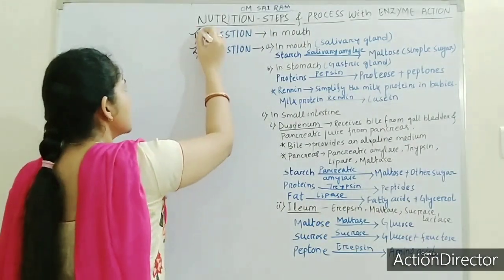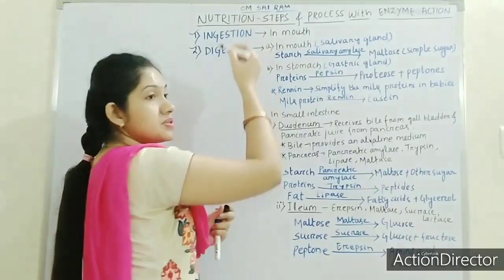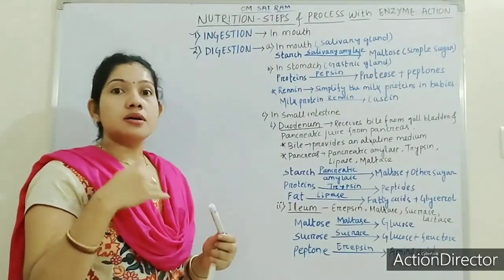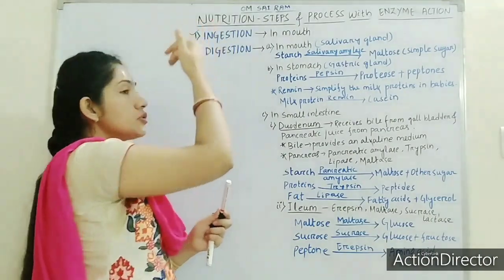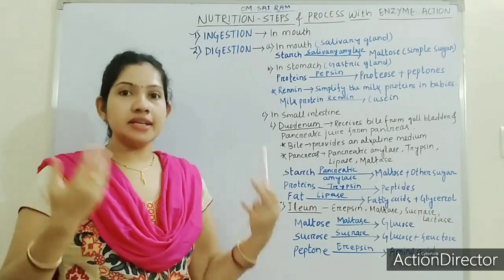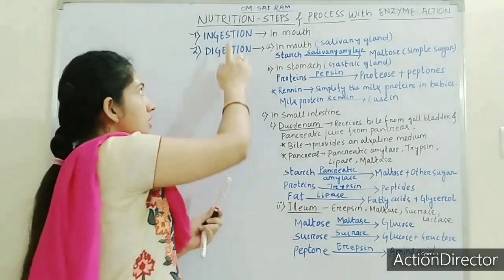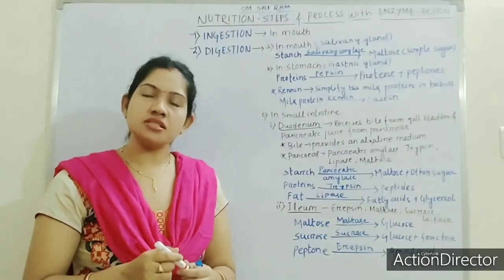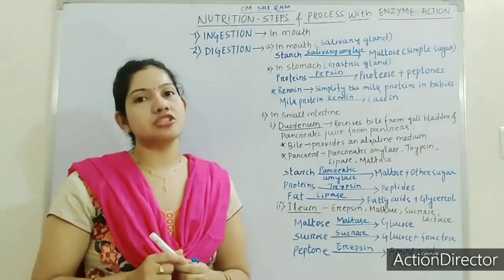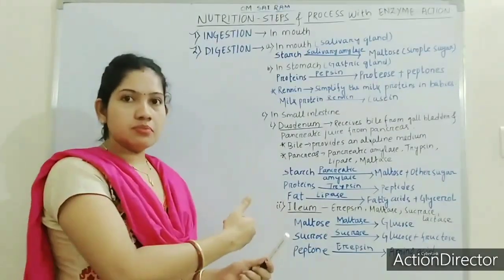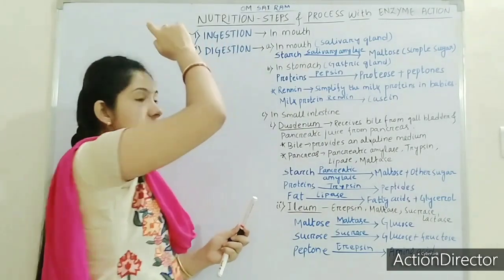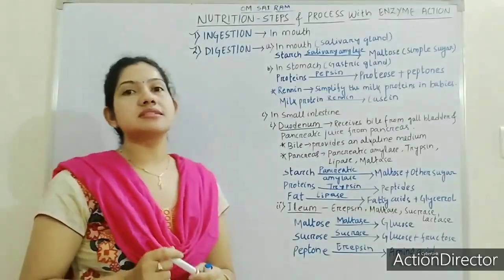Next, digestion. After ingestion, as I have written, these are steps in the process of nutrition. Nutrition means taking food and getting energy to the body. The first step in nutrition is ingestion, meaning at first we have to take the food. The second process is digestion. There are also some more steps that I will tell you one by one.